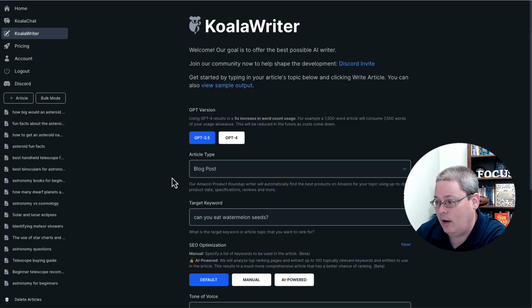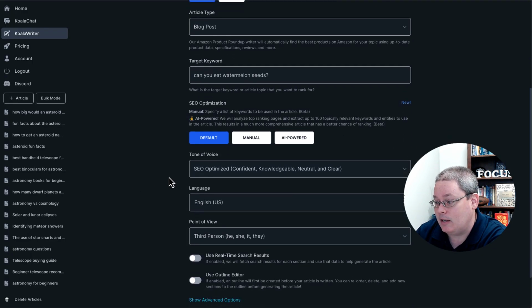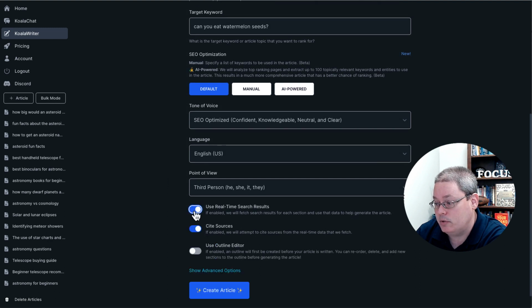If you go back to Koala, just to show you, when you use the real-time search results, it has site resources on by default, and I had toggled that off just to see what would happen, because I was getting a lot of external links that I was going to have to clean up. But I think it's better if I leave the site sources on and take that extra step to clean them up.